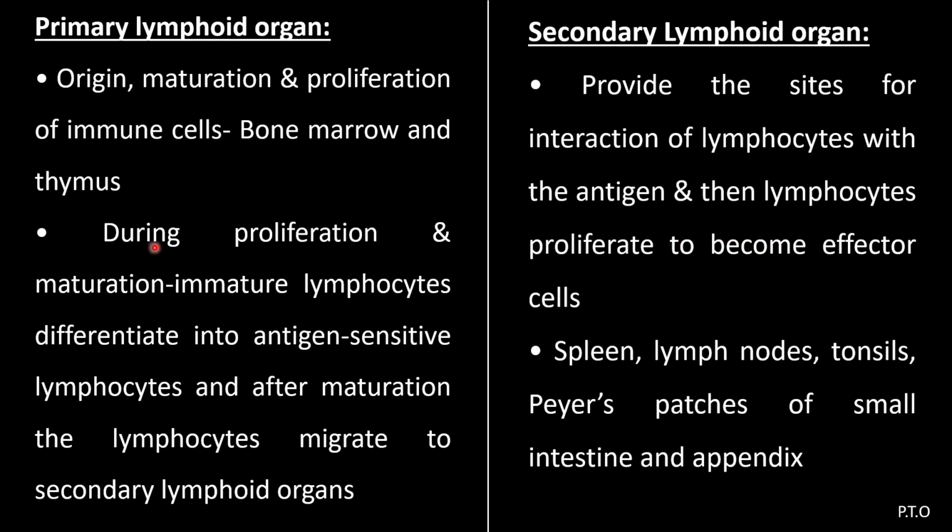During maturation, immature lymphocytes differentiate into antigen-sensitive lymphocytes, and after maturation, the lymphocytes migrate to the secondary lymphoid organs. Bone marrow and thymus gland are primary lymphoid organs, whereas spleen, lymph nodes, tonsils, Peyer's patch of small intestine, and appendix are examples of secondary lymphoid organs.